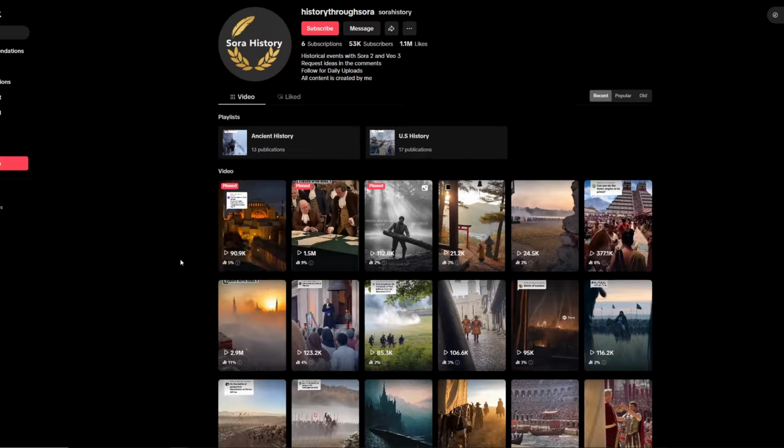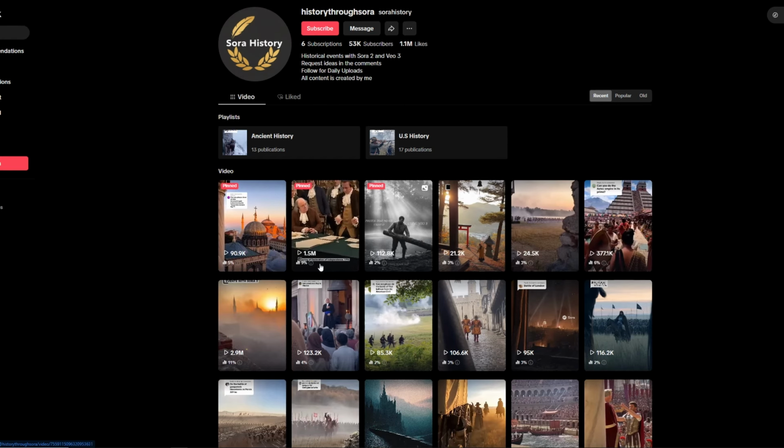Here we could see such events as the Siege of Constantinople. Over here we could see the signing of, I don't remember which one, the Declaration of Independence. We also have it here. We have Japanese related stuff, medieval Japan. We could see some battles. We could see the Aztec Empire. We could see a lot of different events that this person creates, and some of them get great views.